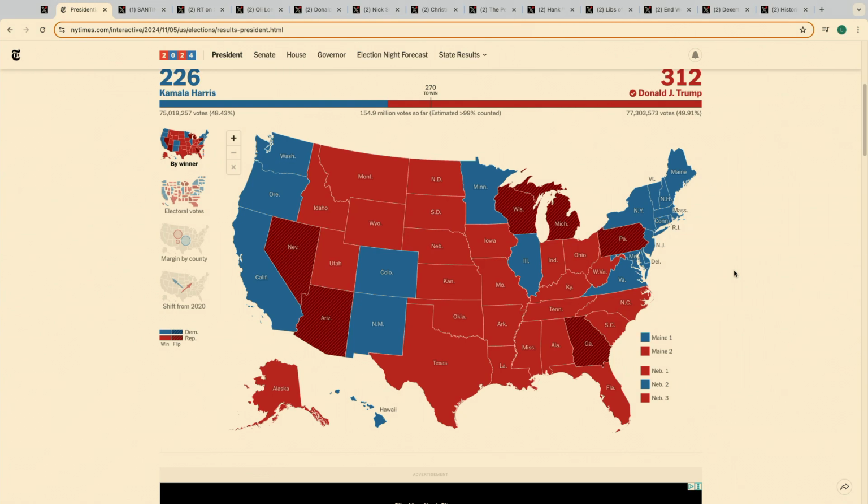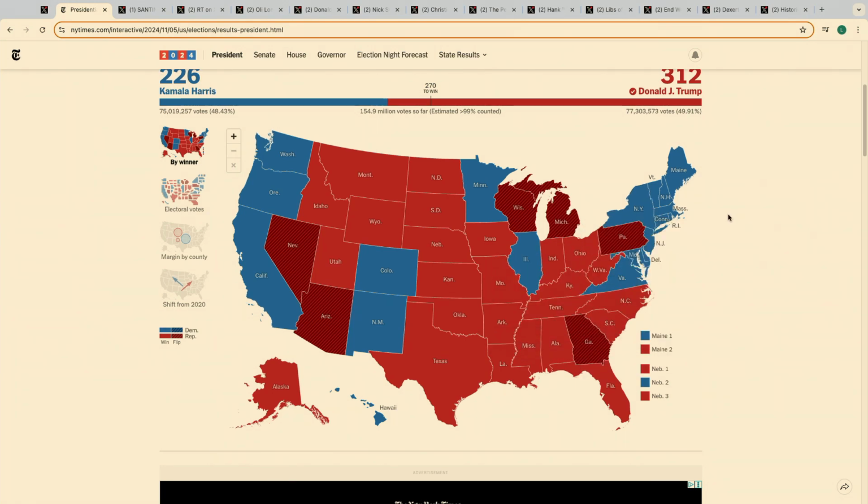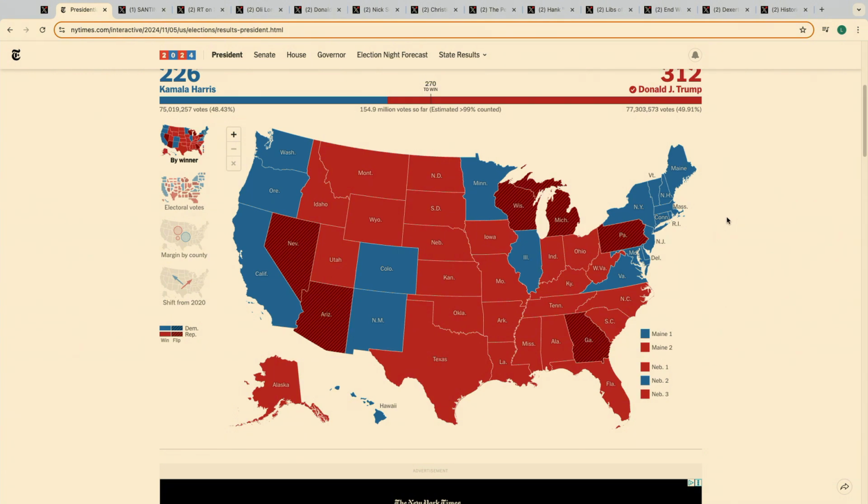And what we're going to see here, play cut one, just pull up cut one really quick. What you're going to see on this map here is the election results from the 2024 election. And you can see Donald Trump flipped the states of Wisconsin, Michigan, Pennsylvania, Georgia, Arizona, and Nevada.